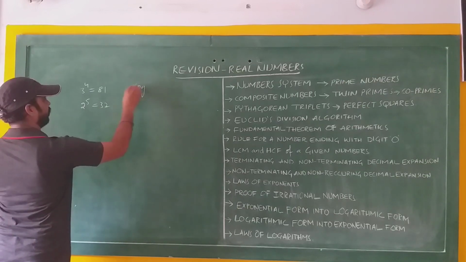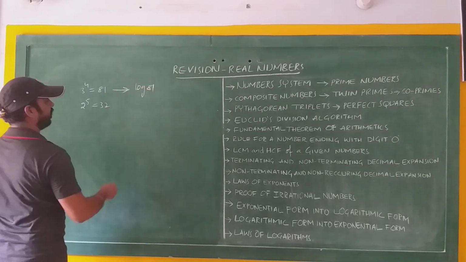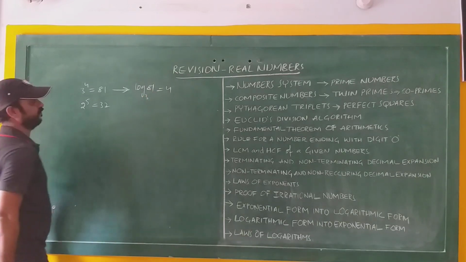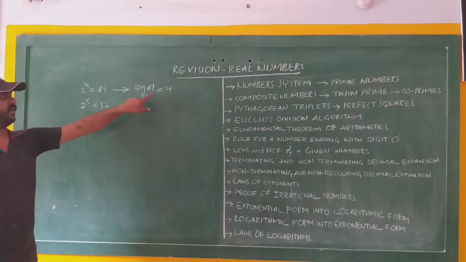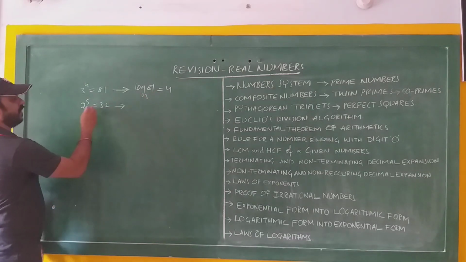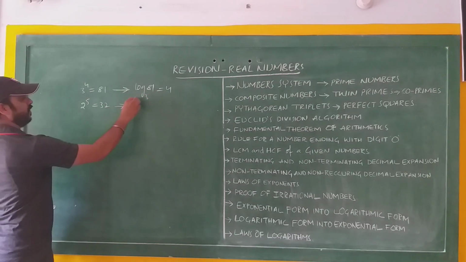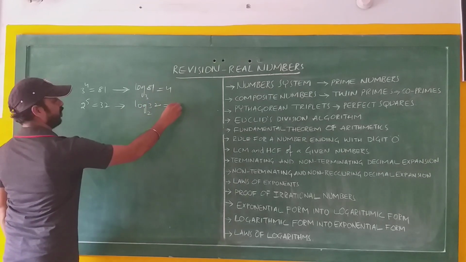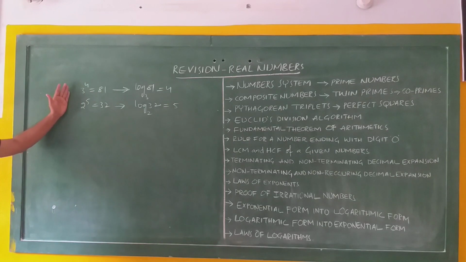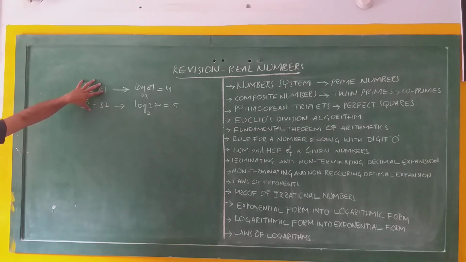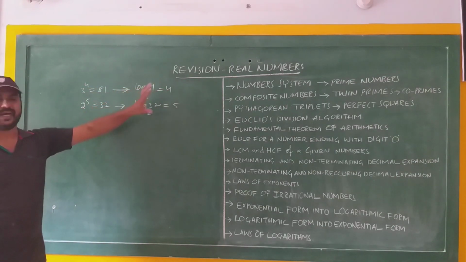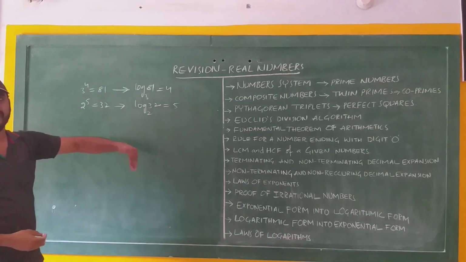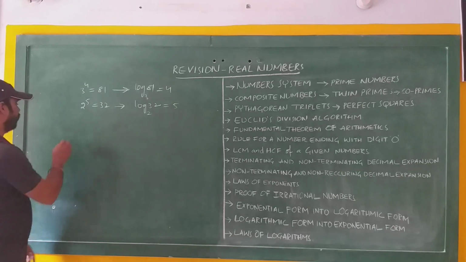Log of 81 to the base 3 equal to 4, and this also can be converted into logarithmic form. This can be written as log of 32 to the base 2 equal to 5. That means the exponential form is converted into logarithmic form. And similarly you can convert a logarithm into exponential form also.